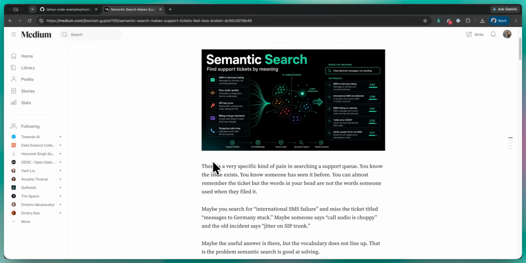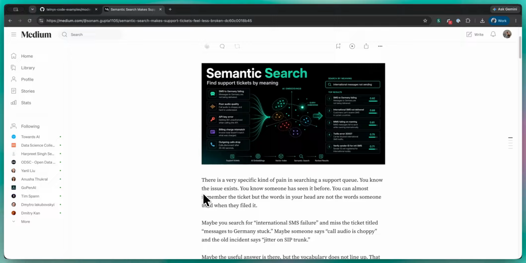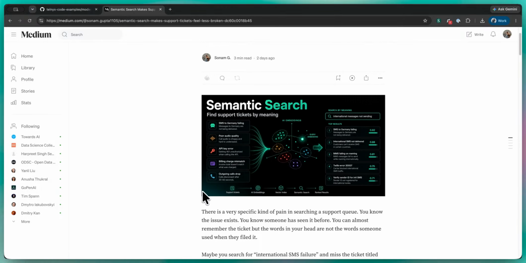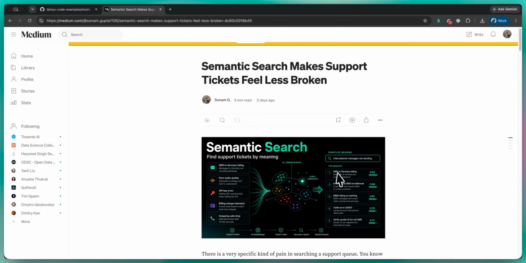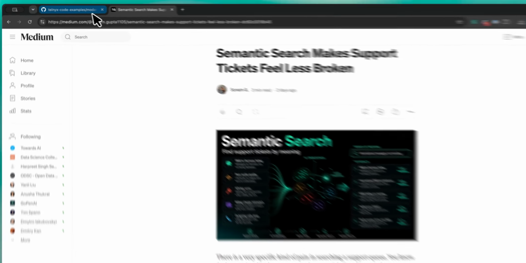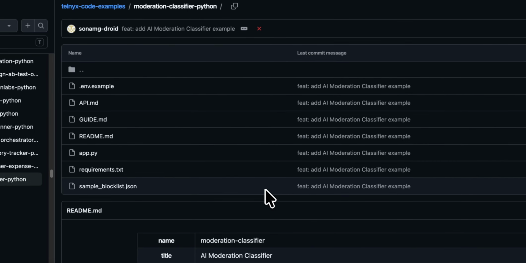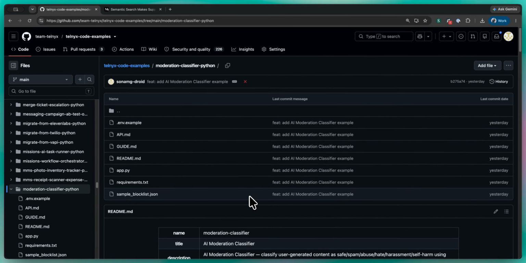Keyword search breaks when customers describe the same issue five different ways. So today in this demo, I am going to show you how to search support tickets by meaning using embeddings. Let's go to the repo where the code is, which is, by the way, any coding agent friendly.